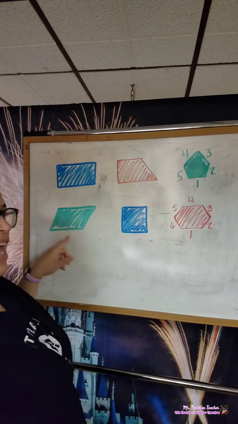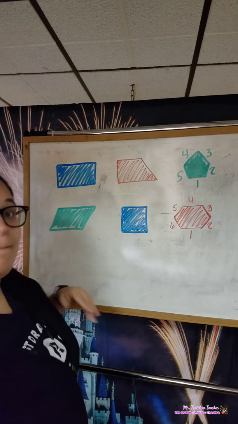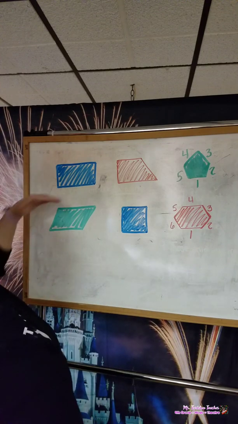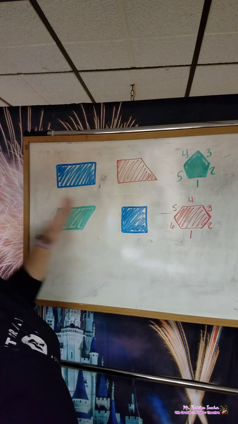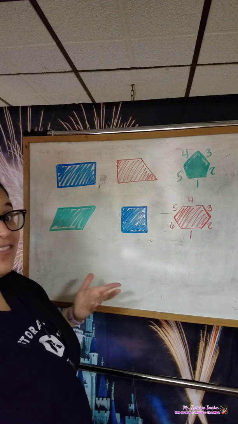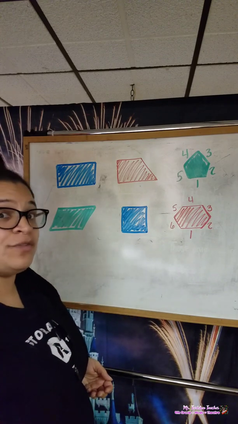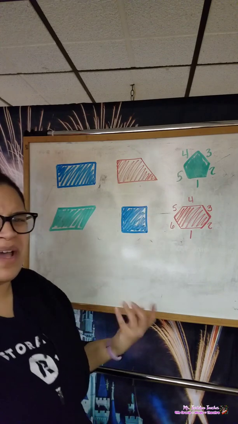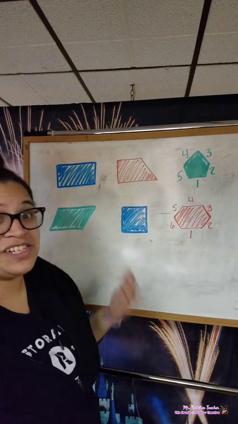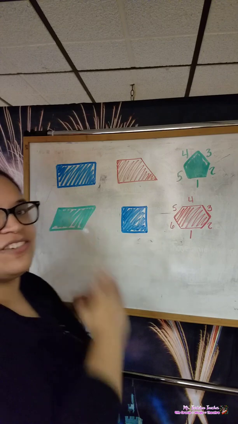Down here in green, we have another 4-sided shape. This shape is unique in that both sets of sides are parallel to each other. So we call this shape a parallelogram because this pair of sides is parallel and this pair of sides is parallel. That's a parallelogram. The other 4-sided geometric shape I have on my board is this one right here. And so this shape has a couple of right angles, but then it has some sides that aren't quite making right angles with each other. Does anybody know the name of this shape? Well, that's a trapezoid. That is a trapezoid, and it's got its unique angled side there.